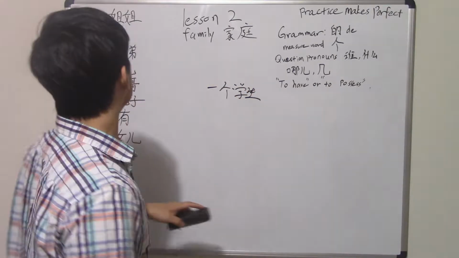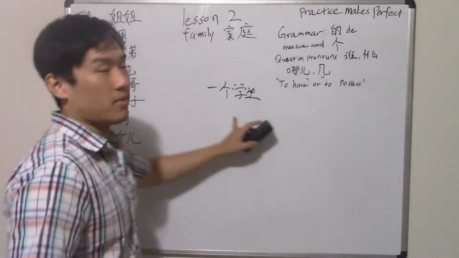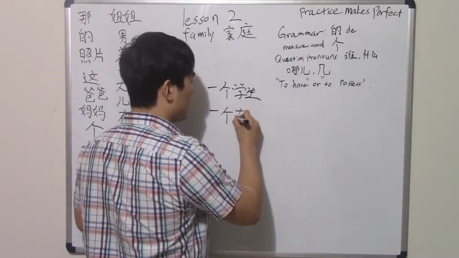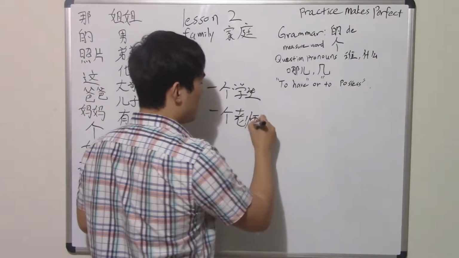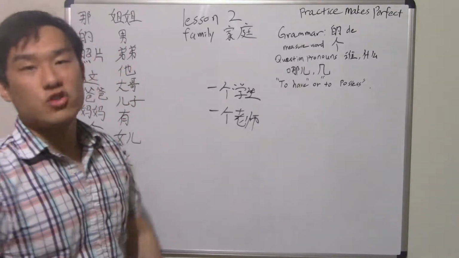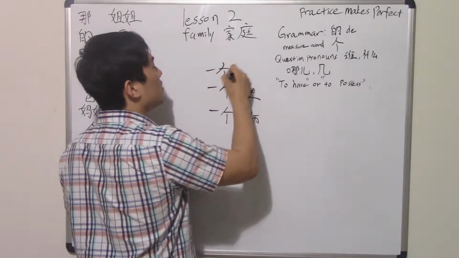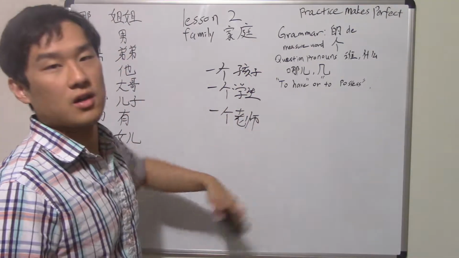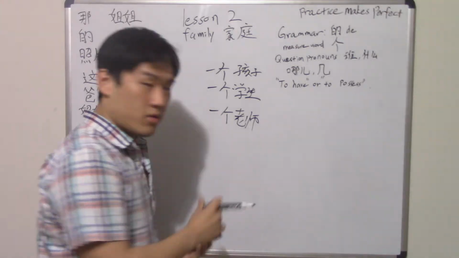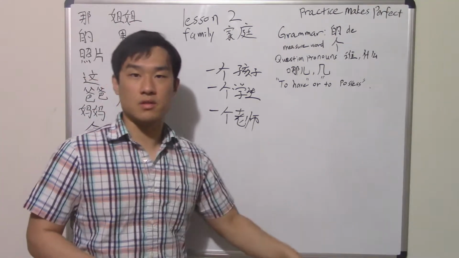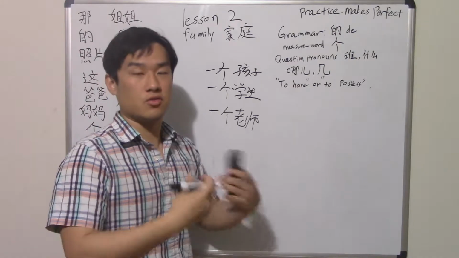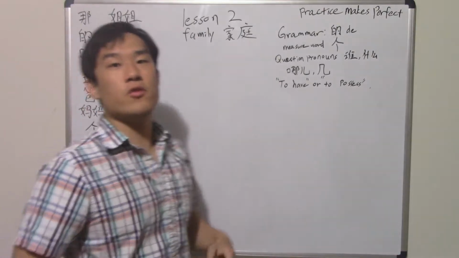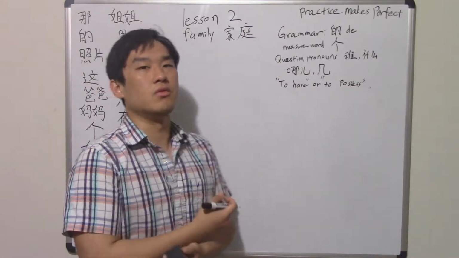What does 学生 mean? 学生 means student. So one student, or one teacher, 一个老师, right? That's how we say it as well. Or one child, 一个孩子. So this 个 here is used a lot. It's used for human relationships and also for positions or students. 一个学生, 一个老师. So 个 is a very useful word, and in the future we'll see a lot of times it uses 个.